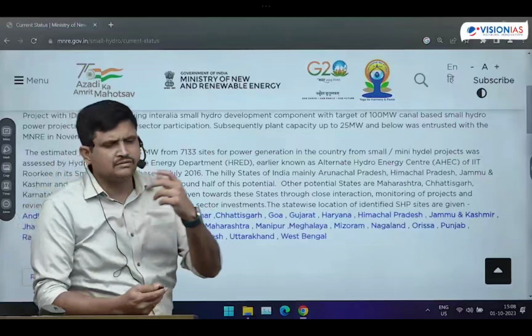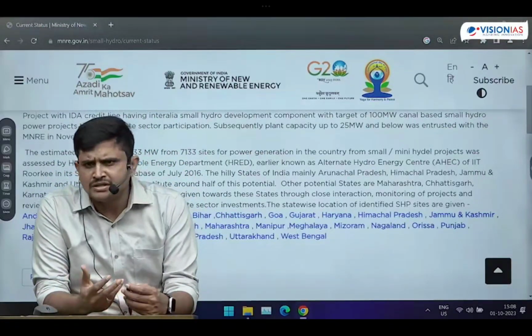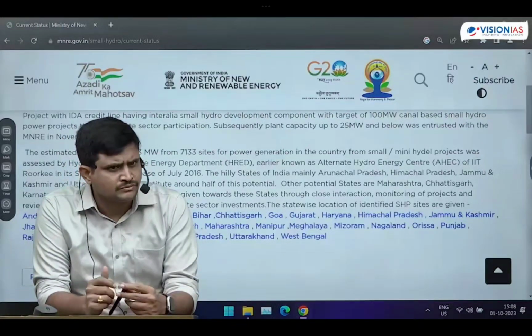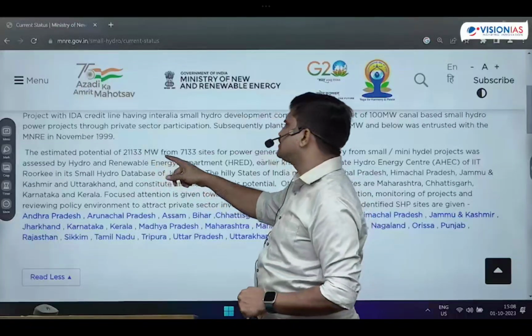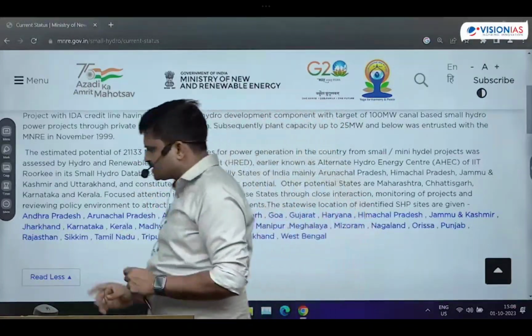There are benefits and limitations regarding this. But when we compare the benefits and limitations, the benefits are very high. Hence, we are giving permission for small hydropower plants. We want to increase hydropower production in India. Got clarity, friends? Next, the total estimated potentiality is 21,130 megawatts from these particular sites in the country. That means the total capacity of small hydropower plants is this much. Now write a point like this.